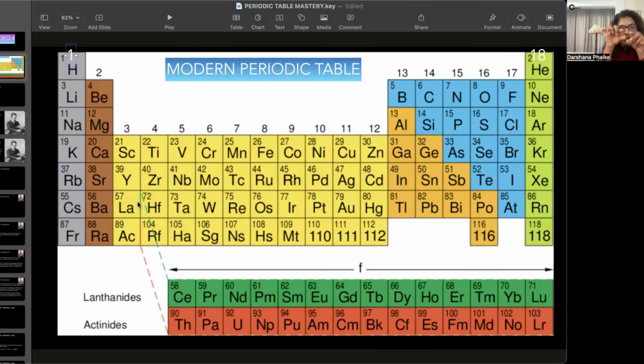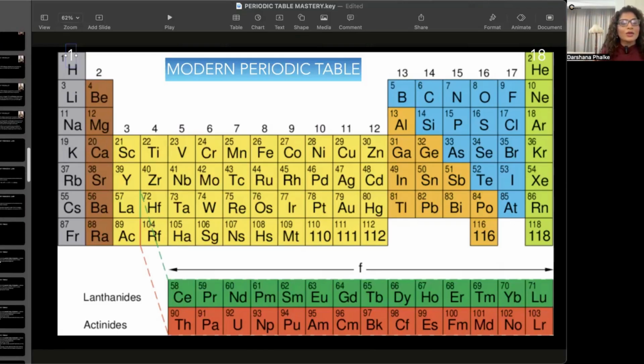Therefore, we decided to put these 14 elements at the bottom, right? This 14 from lanthanum to hafnium, and also the ones in red. The first series is called lanthanides, the second series is called actinides. Wasn't it smart? Yes. So these elements were kept separately, but they belong to the same period. So the entire periodic table is such: we have 7 horizontal rows called periods and 18 vertical columns called groups.